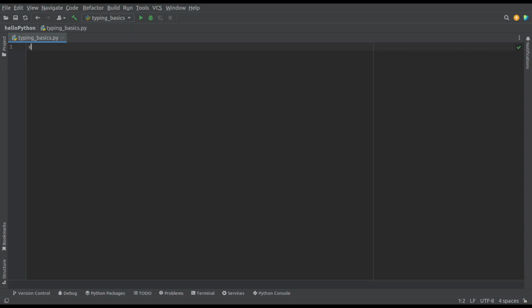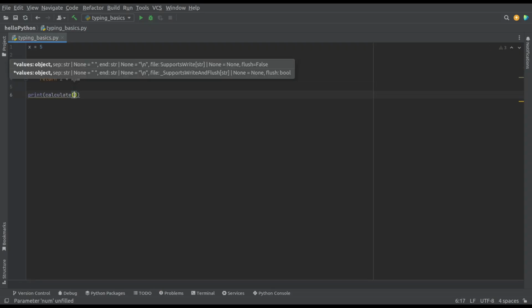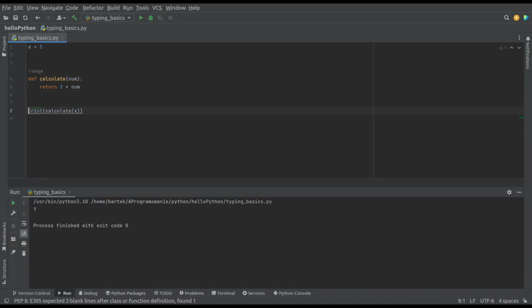Python is a dynamically typed language. That means values have types, but variables do not. Let's define a variable named x and a method to process it. Now reassign a new value to x and run the script again.